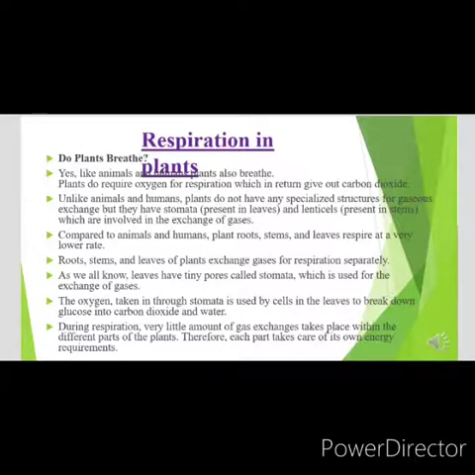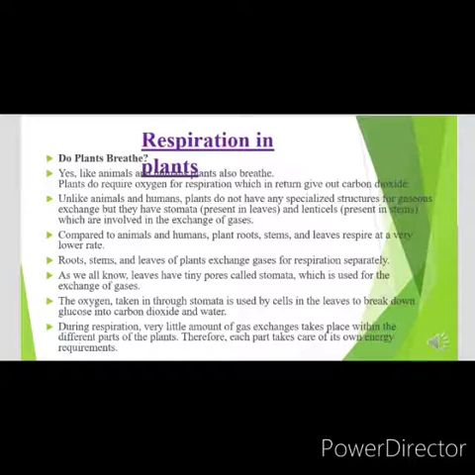And they perform the process of respiration with the help of stomata that are present in leaves, lenticels which are present in stem. And these two structures are involved in exchange of gases. But since they do not have any specialized structures, they respire at a very low rate.